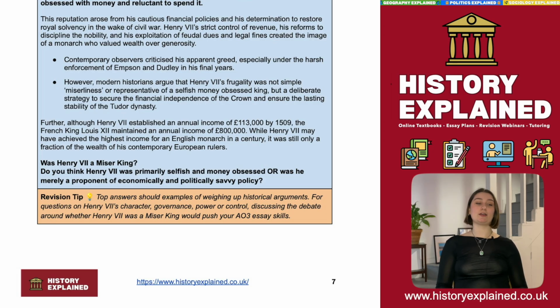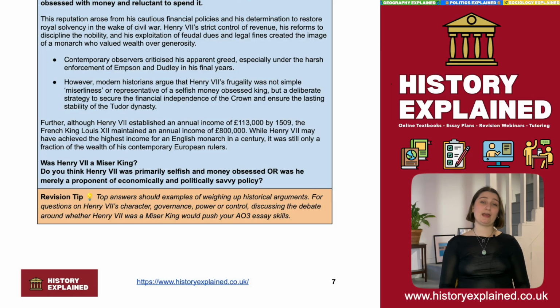However, modern historians argue that Henry VII's frugality was not simple miserliness or representative of some kind of selfish money-grabbing persona, but a deliberate strategy to secure financial independence of the crown and ensure a lasting stability of the Tudor dynasty. So something that's quite key to Henry VII very early on is his vision of a line of successive Tudor rulers. And in order to do this, financial solvency of the crown was necessary and arguably successful. There's 100 years of Tudor rule, and a lot of that came from the way that Henry VII stabilised the crown and the monarchy through the financial solvency that he was able to establish.